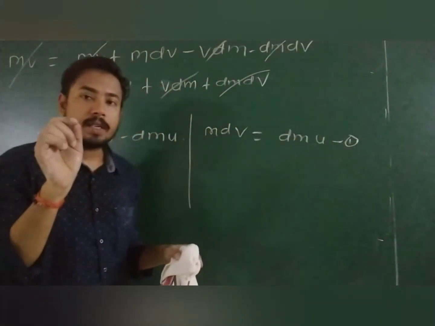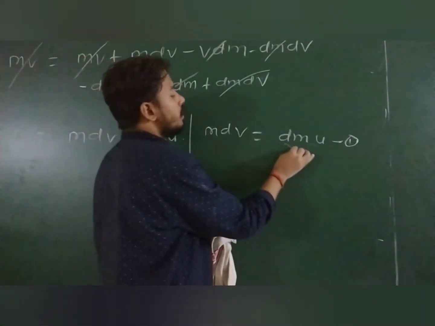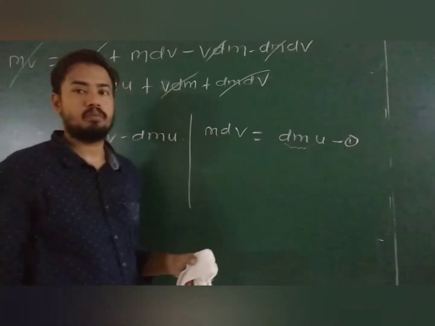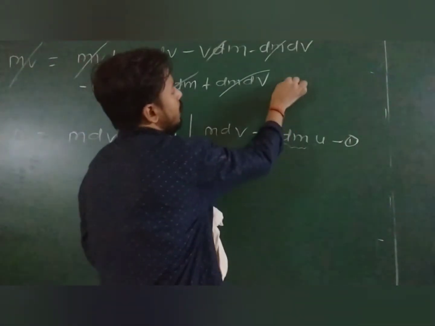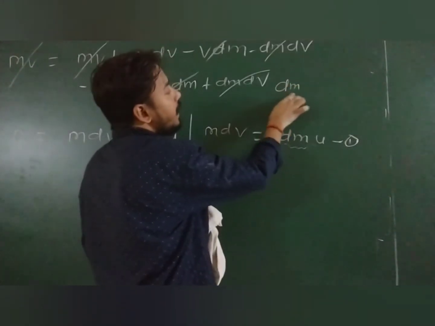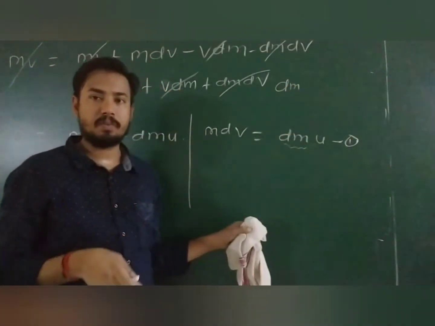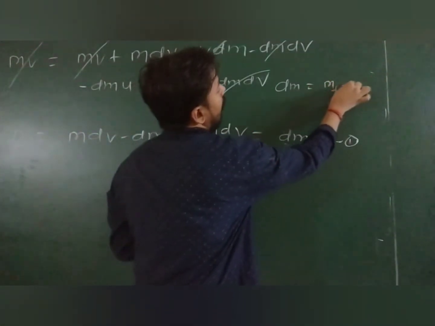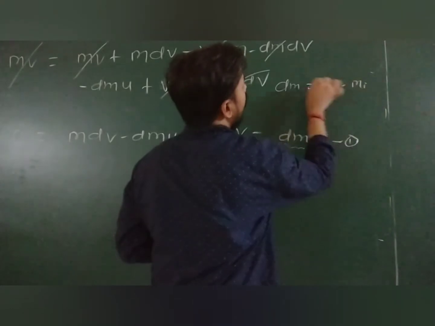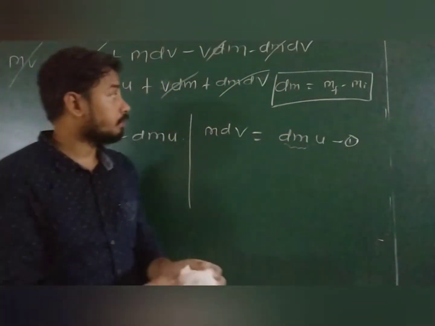Here we are going to discuss a very important point. This dm should be positive or negative? Anybody tell me? This dm should be positive or negative? Basically dm is what? You are a student of physics. dm is a small change in mass. Change in mass means what? Final mass minus initial mass. Yes or no? My dear, you have to keep your point here.